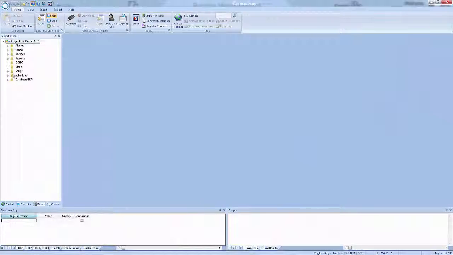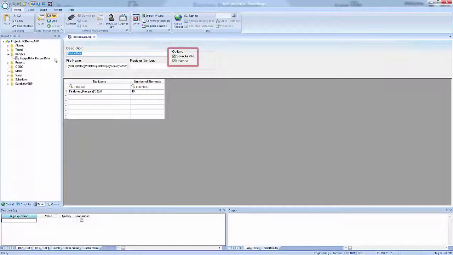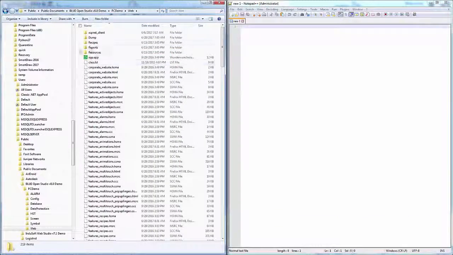Recipes can be stored in two different file formats, a .dat binary file or XML, both of which can be modified outside of Blue Open Studio.